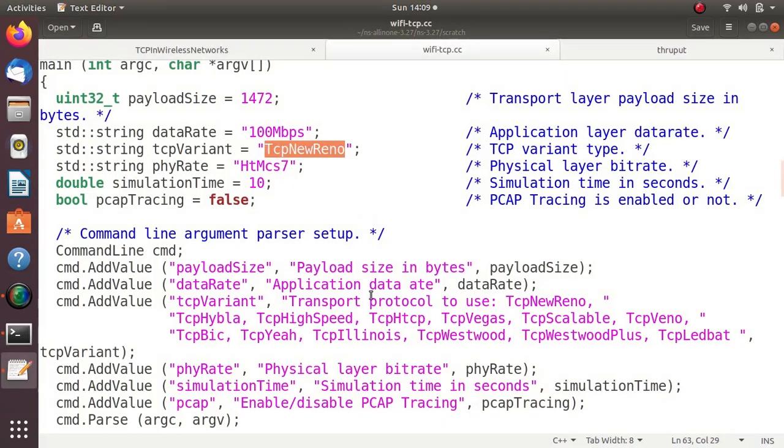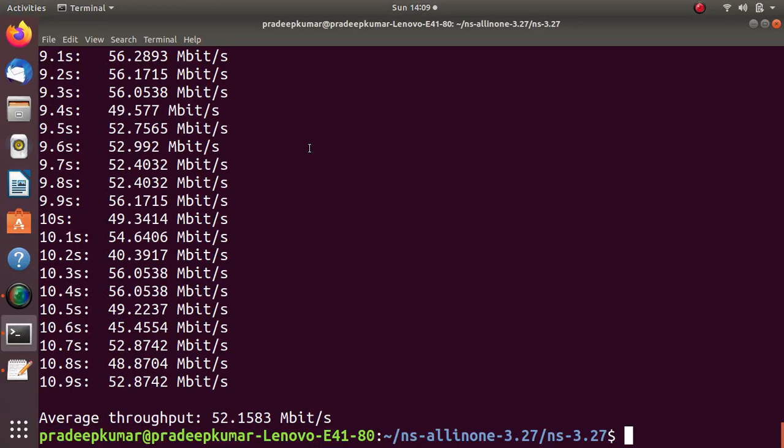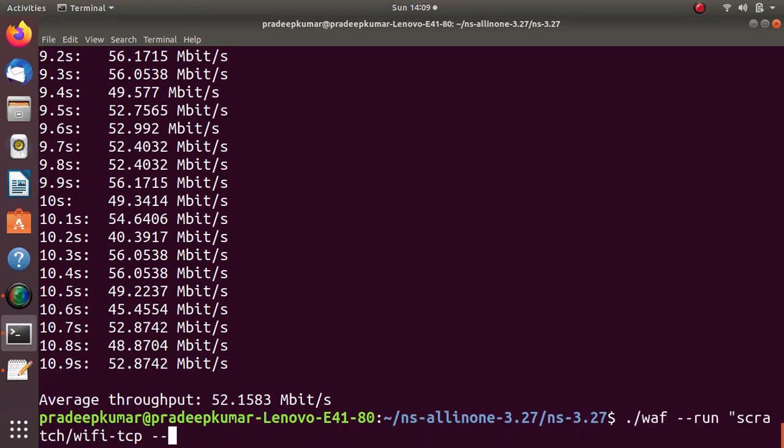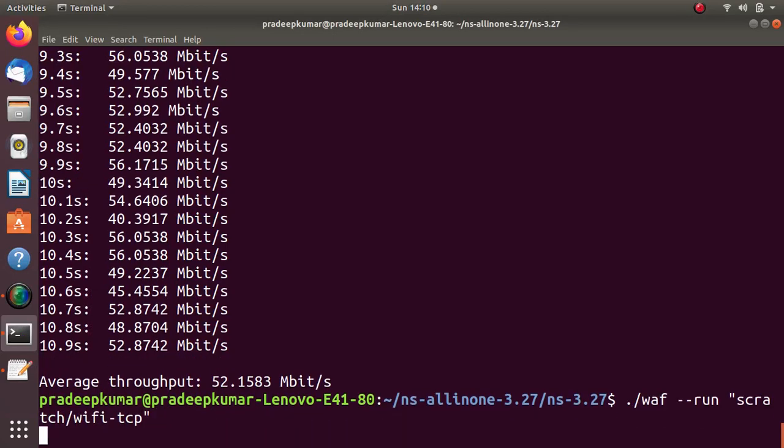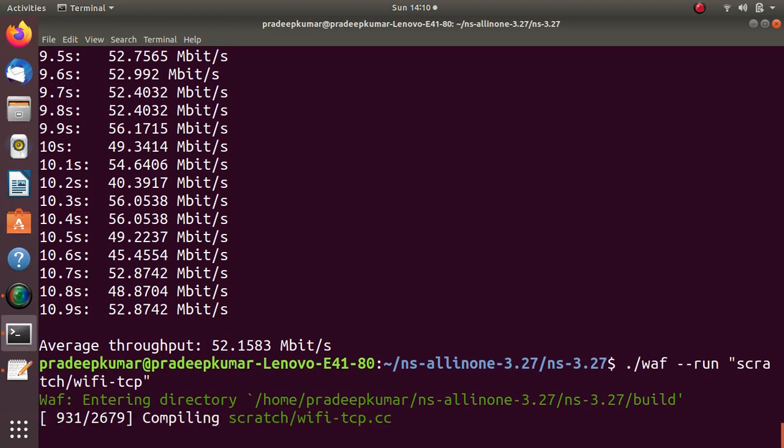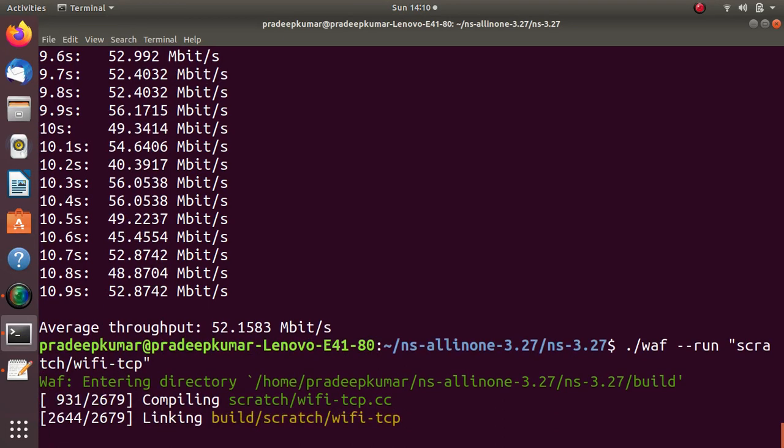Yeah, same value I think. So what I do here is, now for example TCP High Speed, I'll just change it here. Instead of New Reno, this is the compilation of source code. Now I will be changing it here. I won't be running it, just simply compiling it. Now this will be executing for the TCP High Speed protocol.